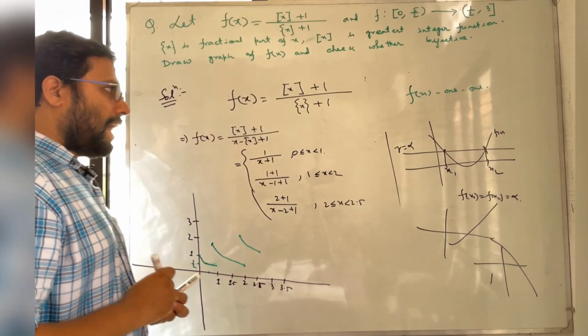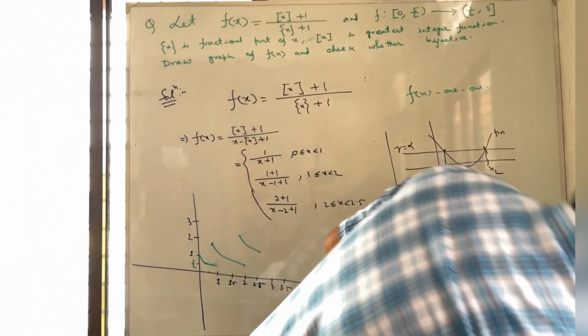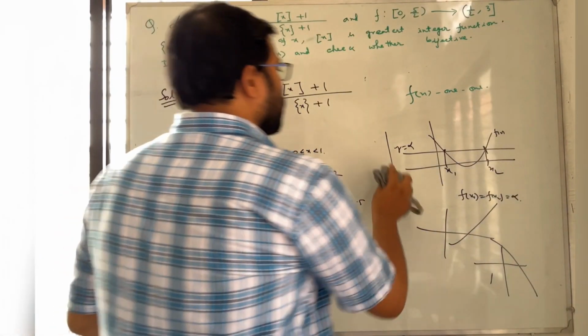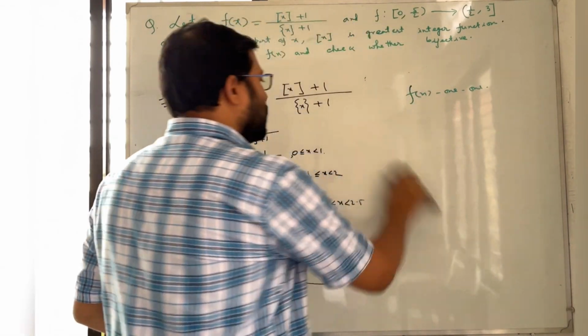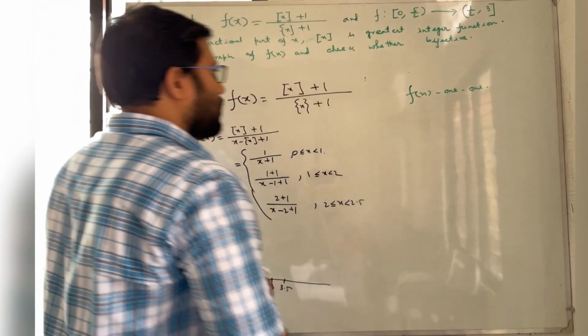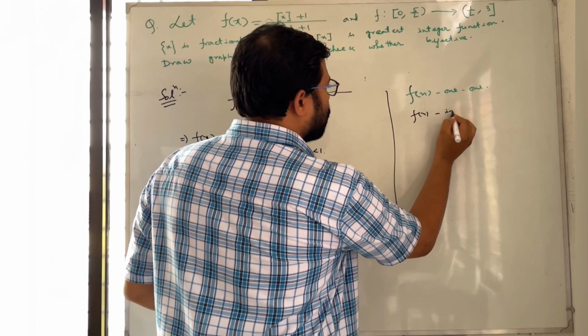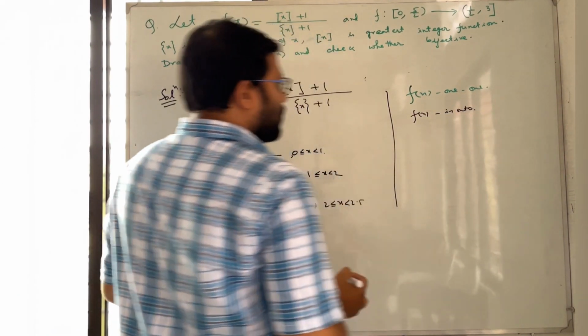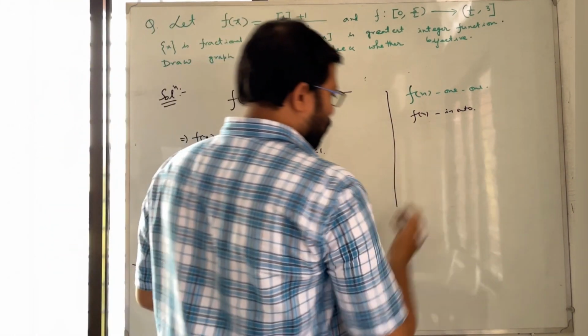Okay, and to check onto, look at another geometrical interpretation. f(x) is onto if its range set is equal to its codomain.